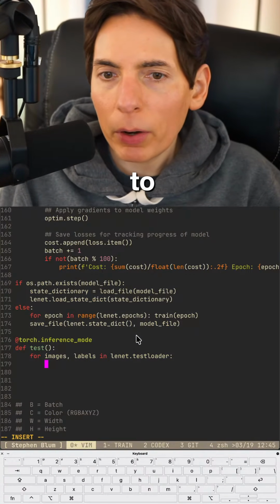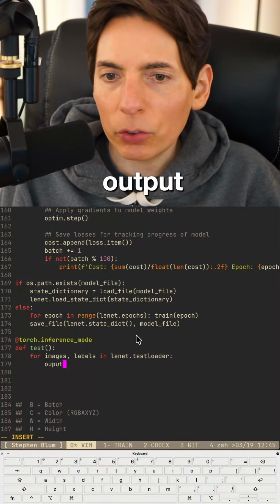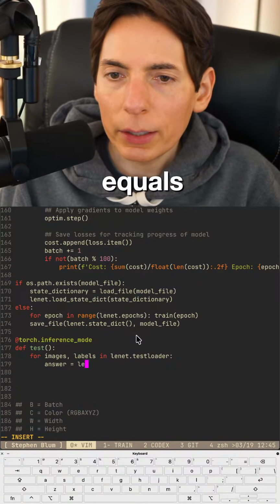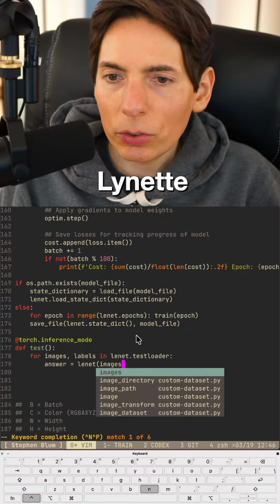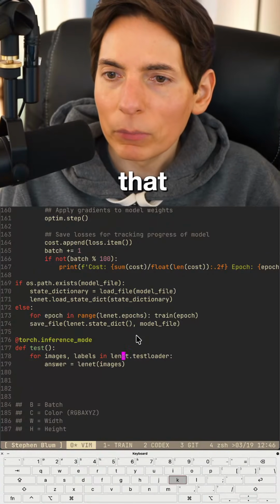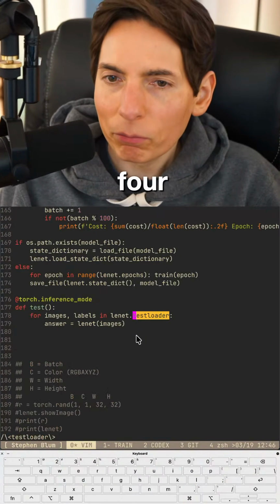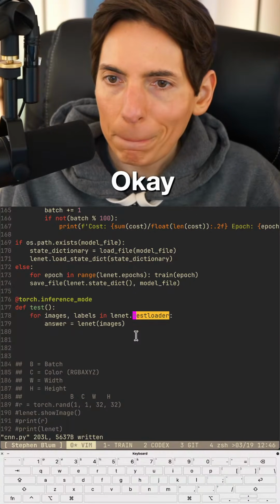Okay. Then we're going to grab our output. This is the output, the answer, right? We'll call it answer though. Answer equals Lynette images. Like that. Okay. And our test loader has a batch size of 4. That's fine. Okay.